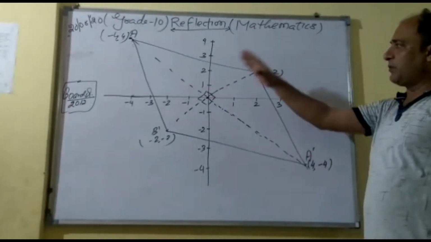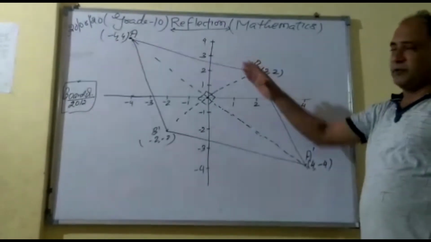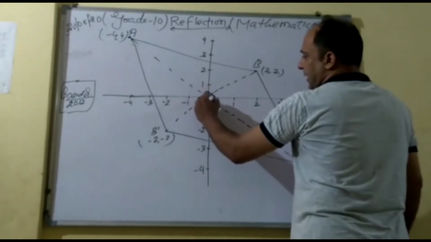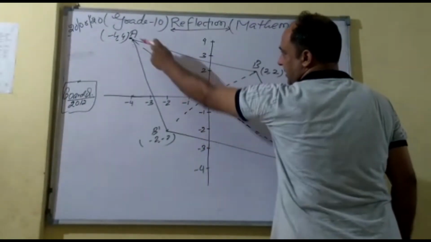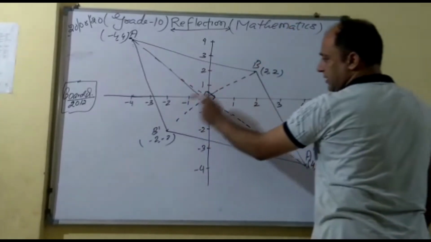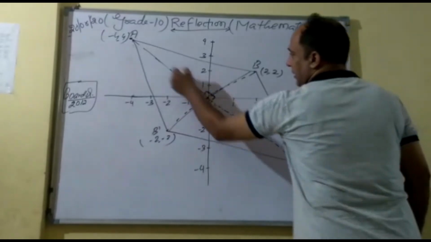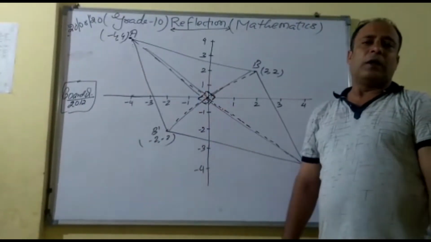So what is the name of this figure? Then I will ask you what is the name of this figure. It bisects. See, look here, the distance is here. This distance and this distance, they are at equal distance, right? So this figure is a rhombus.